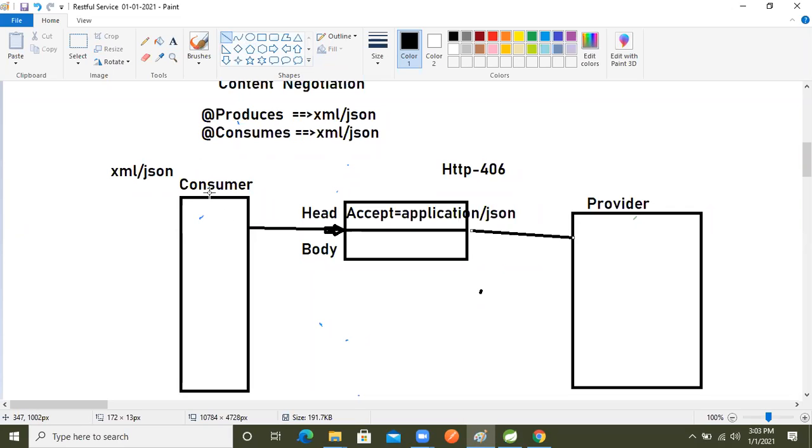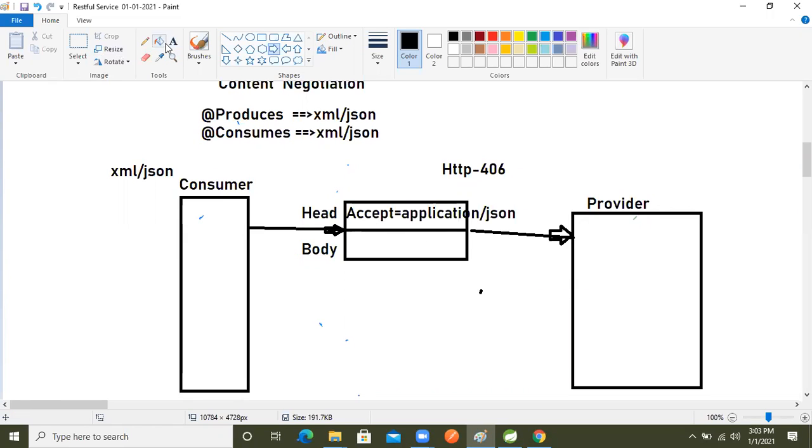Every consumer application is running on one server and the provider is running on another server. There is no relation between these projects, right. So if we want to consume the provider's services, we need to develop our own consumer. So now we will make the request.